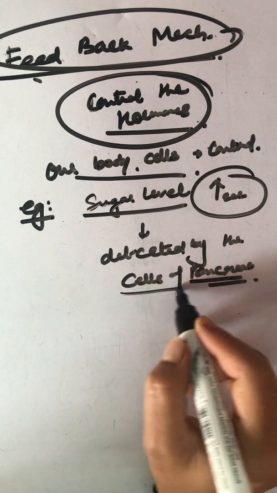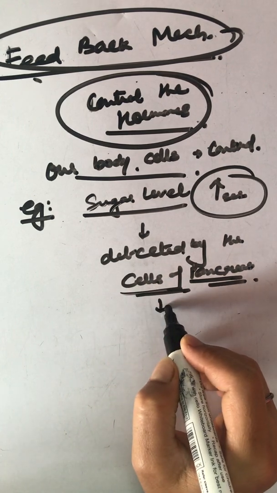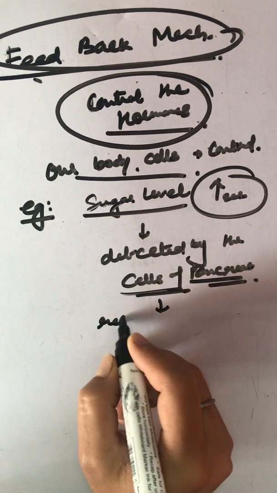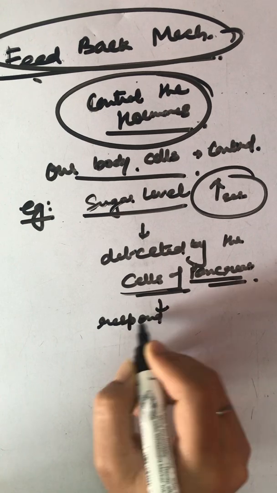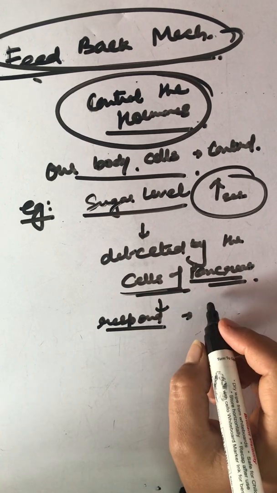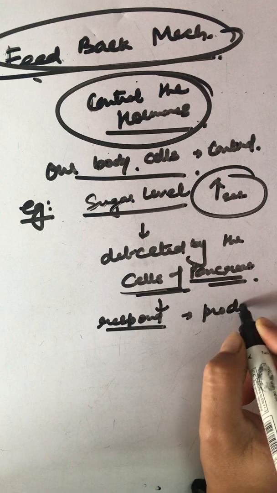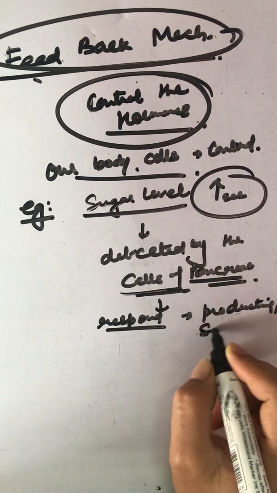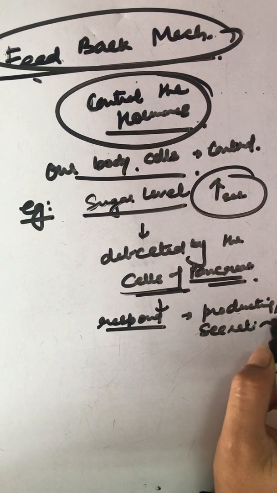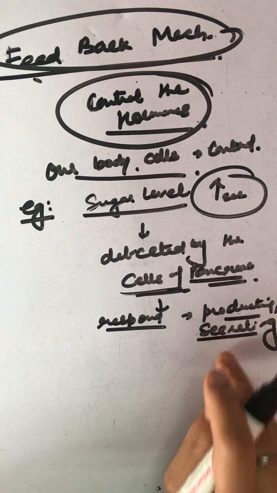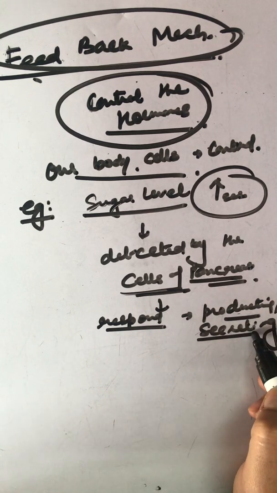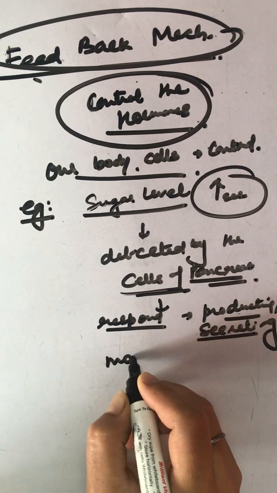What will the cells of the pancreas do? These cells of the pancreas will respond in what manner? These will respond by producing or secreting, whatever word you are comfortable with by now, more insulin into the blood.